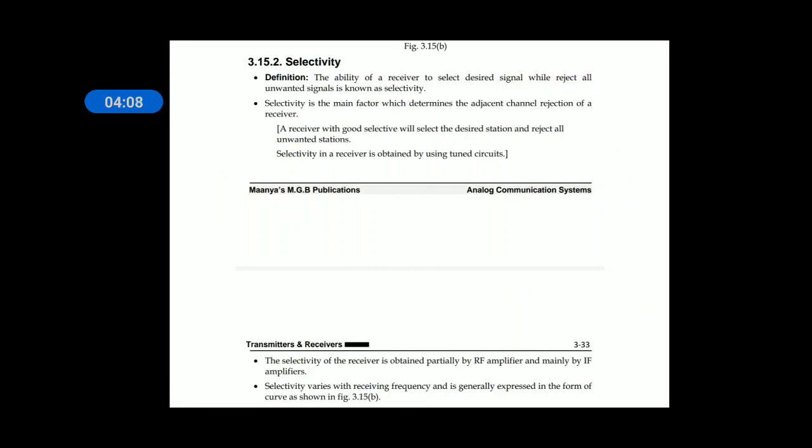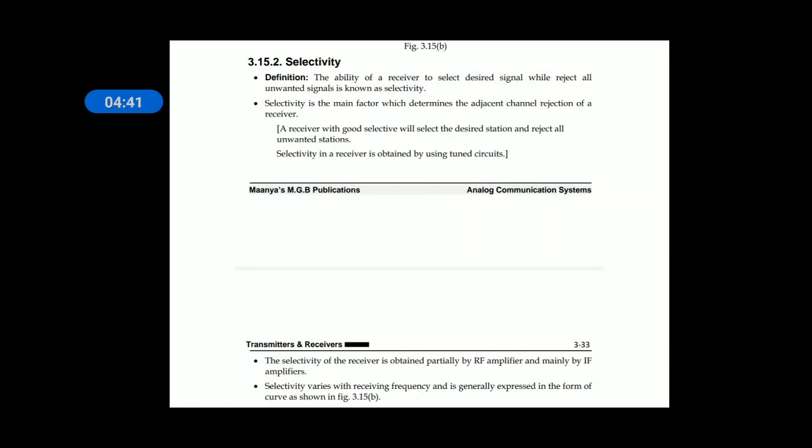Selectivity, the next characteristic of a radio receiver, is selectivity. A receiver should be sensitive, as well as it should have a property called selectivity. What do you mean by selectivity? It is the ability of a radio receiver to select the desired signal while rejecting all unwanted signals. Let's suppose there is a receiver receiving all the signals coming from the transmitters, and they are available at the input of the antenna of the radio receiver.